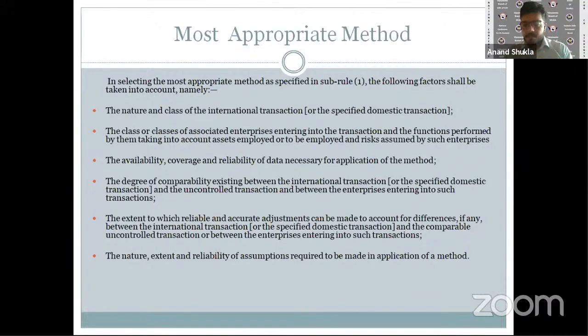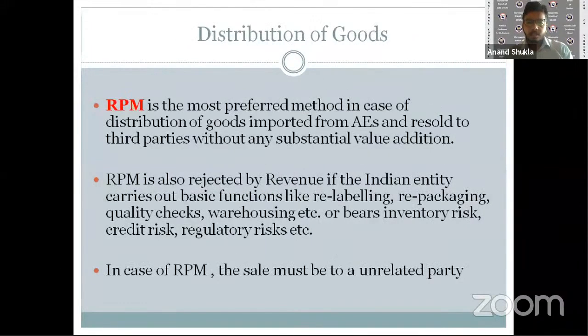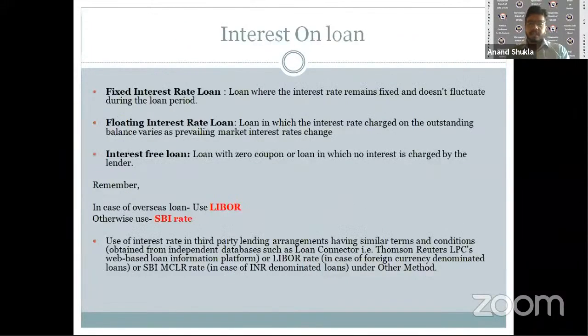Now, the most appropriate method out of the six on offer would be chosen, taking into account different factors: the nature of the industry, the year in which this has to be applied, and availability of data. Different rulings taken by different tax jurisdictions will also be taken into account to choose the most appropriate method, so that it passes through the process. Now, I'll just briefly touch upon different transactions.